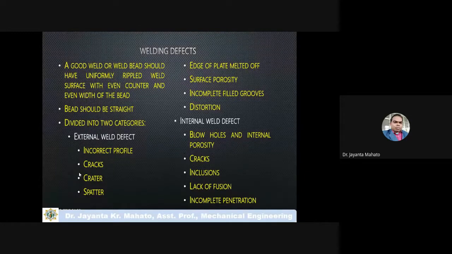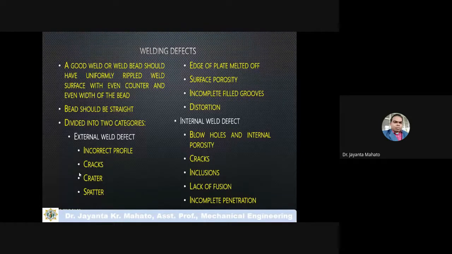These types of defects are formed just on the surface of the weld bead or weld zone. Internal defect means these types of defects are formed within the weld zone, at the internal portion of the weld zone, like blow holes and internal porosity.